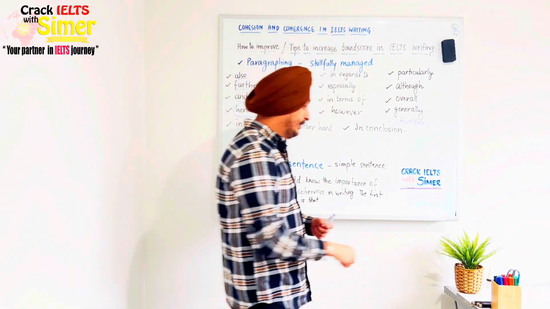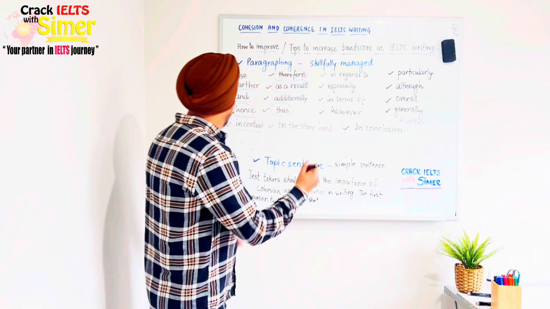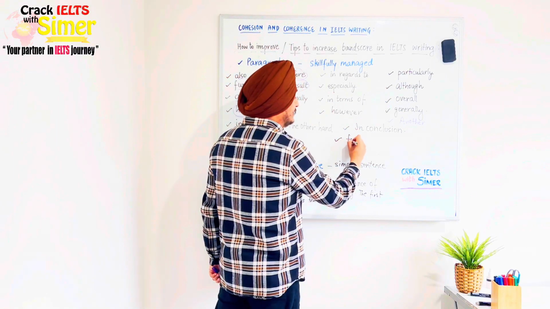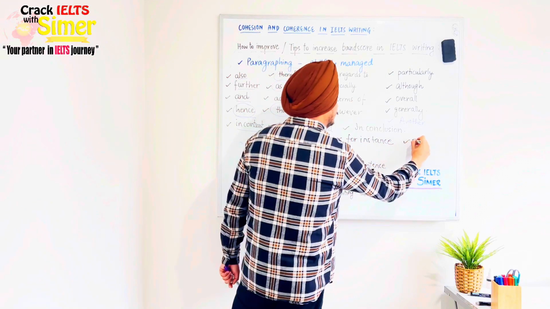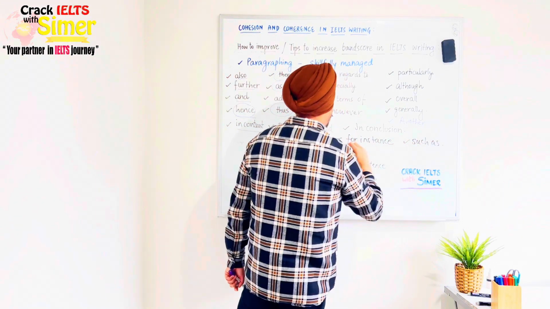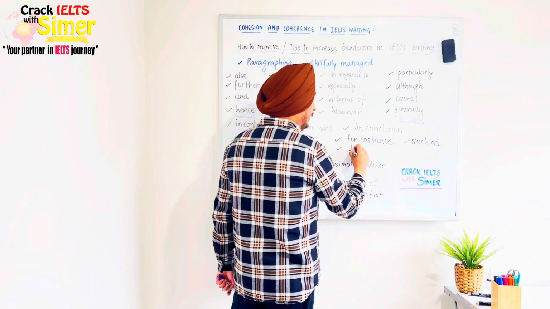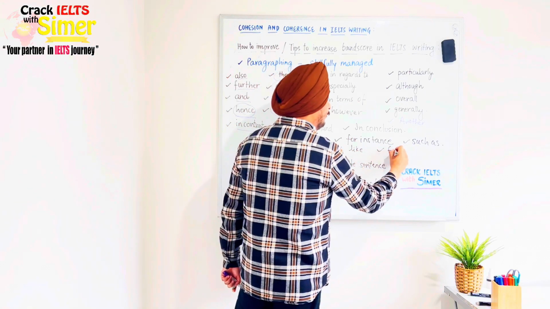This reminds me of two more cohesive devices. To give examples, I use for instance, such as, or very rarely I use like or for example.